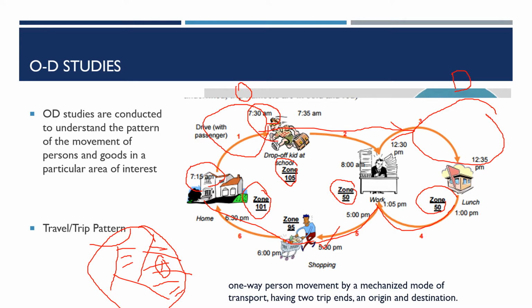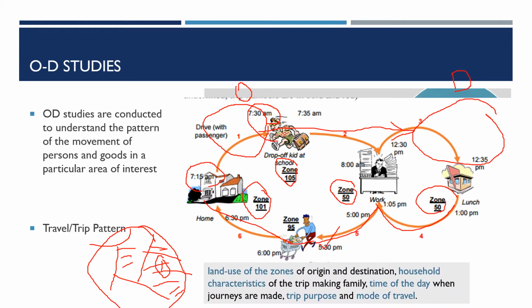As you see, these places are in different zones, not in one same zone, so inter-zone activities are happening. How people are moving, at what time, what mode they are using, what is the nature of these trips, what are the reasons for them: each of these decisions comes from many things, like your socioeconomic background. If you are a well-settled person, say you have 3 or 4 cars, you may tend to use cars rather than buses. So there are many influencing factors for trips.